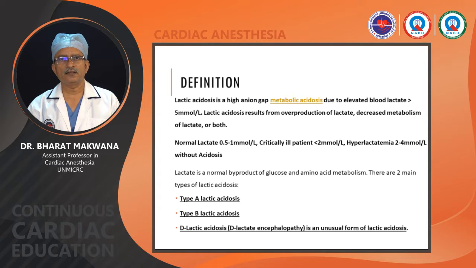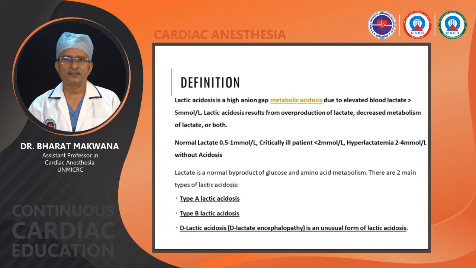So there are two main types of lactic acidosis: type A and type B lactic acidosis, and second is D lactic acidosis. That is termed D-lactate encephalopathy, a very life threatening condition, and usually it happens due to short bowel syndrome, like after intestinal resection surgery or ileojejunal bypass.